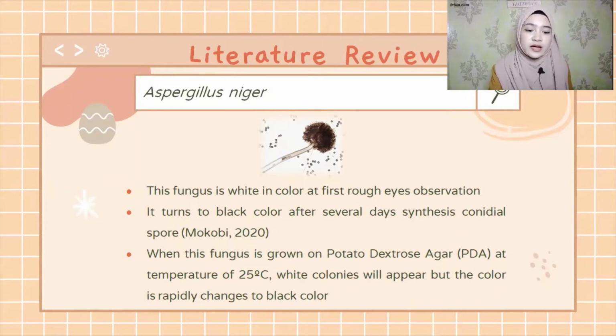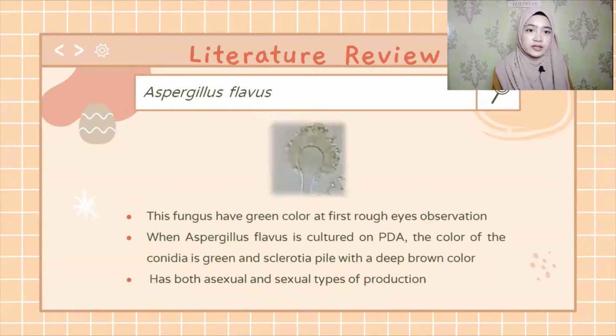Next, for Aspergillus niger, this fungus is white in color at the first rough eye observation. It turns to black color after several days, from conidial spore, according to Mokobi 2020. When this fungus is grown on potato dextrose agar, PDA, at a temperature of 25 degrees Celsius, white colonies will appear, but the color rapidly changes to black.